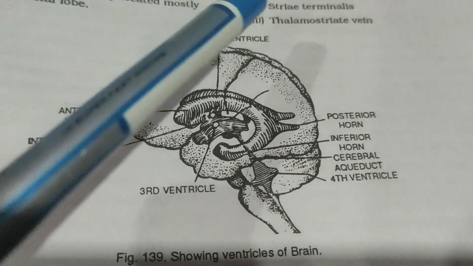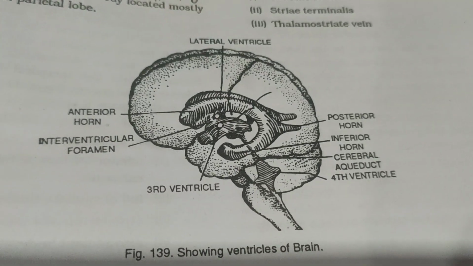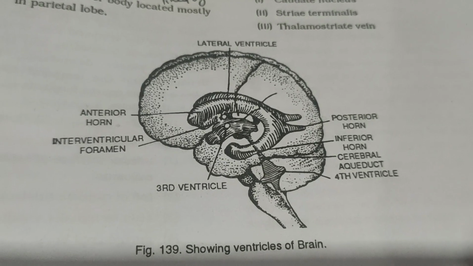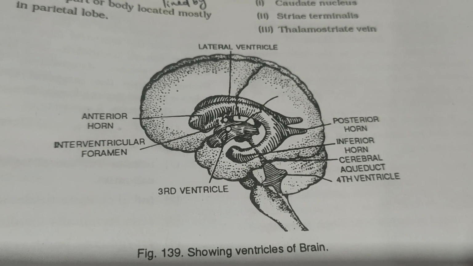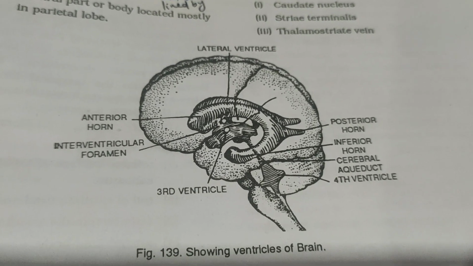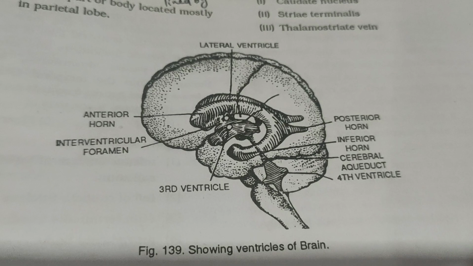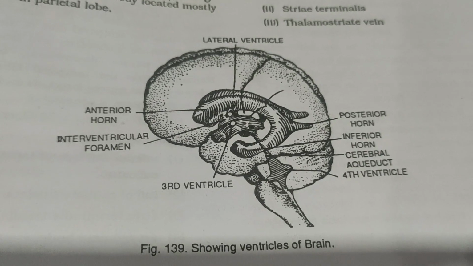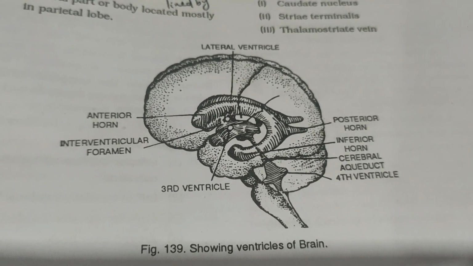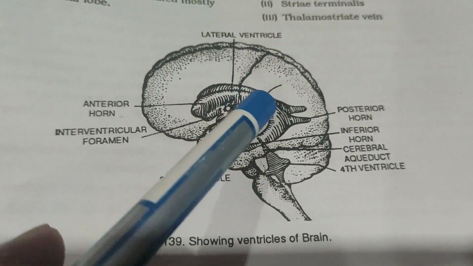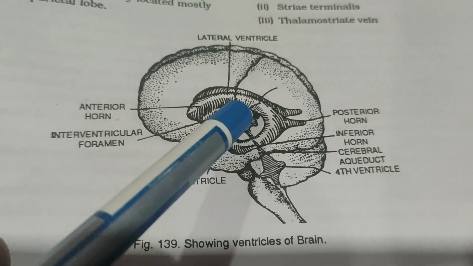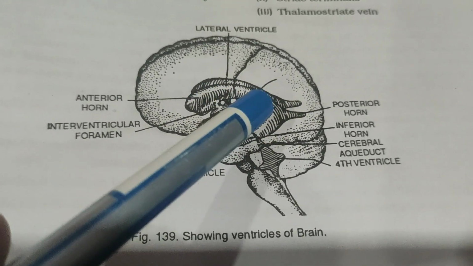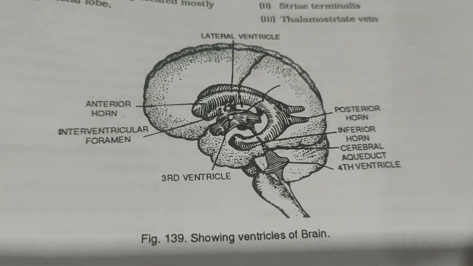The central part or body part of this lateral ventricle extends from the interventricular foramen to the splenium of the corpus callosum, where it is continuous with the posterior and inferior horns, which diverge from each other. It consists of which parts? Roof, floor, and medial wall. So here the central part has a connection with the structures you see here, and it has three parts: roof, floor, and medial wall. Imagine roof, floor, and medial wall.